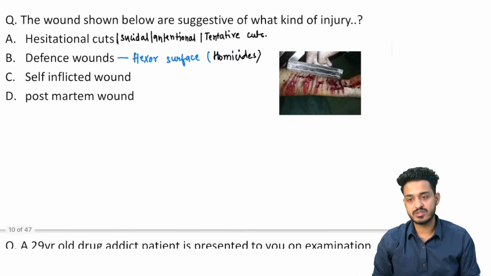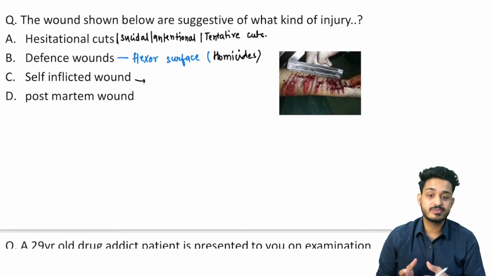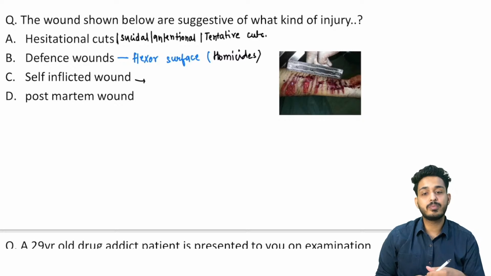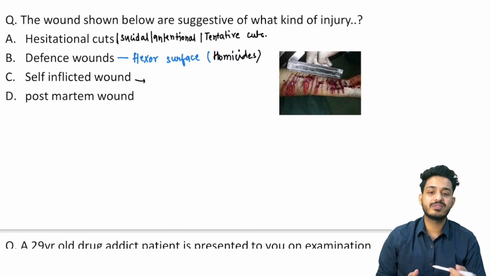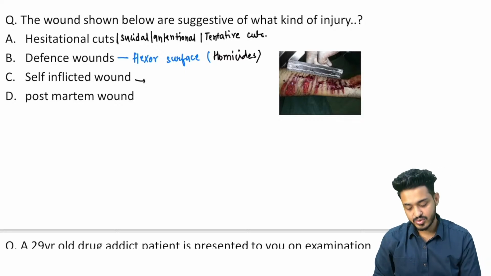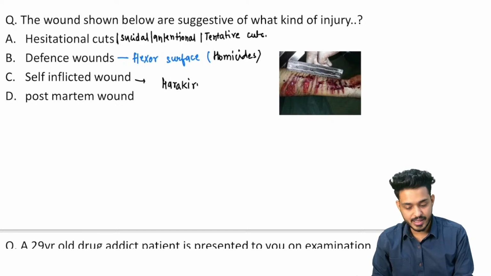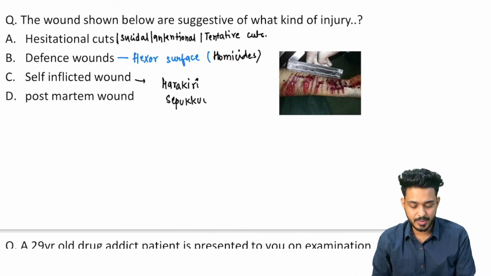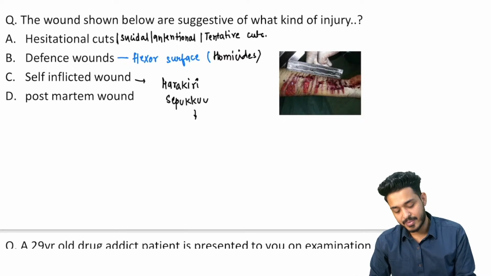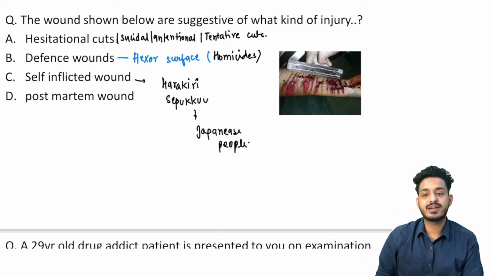So they are not defense wounds. What about the self-inflicted wound? These are seen in Japanese people. Let me give you an example, they are doing seppuku or harakiri. In that they take the knife and put the knife inside, right? That is going to be the self-inflicted wound seen in the cases of harakiri, also known as seppuku. Japanese people used to do this, and that is known as harakiri.